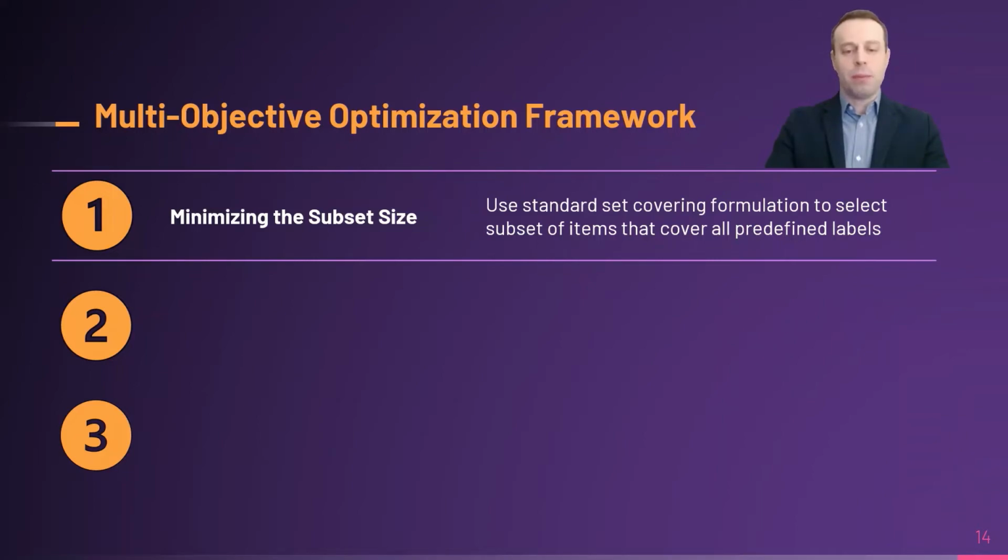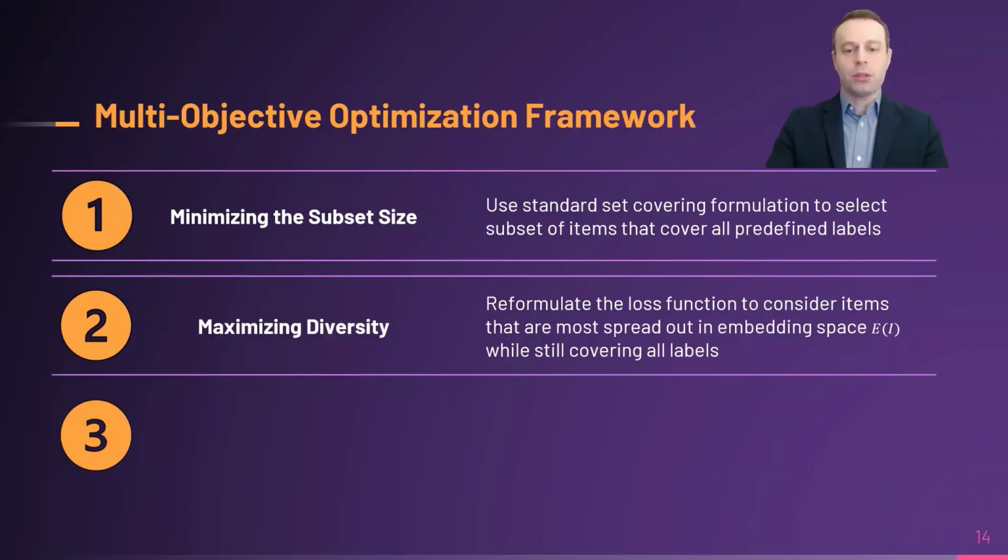However, this simple mapping from ISP to set covering does not take diversity into account. For that purpose, we turn to latent representation of items. And how do we do that? In step number 2, we change the loss function to also incorporate the diversity cost. In other words, we are interested in a subset of items that cover all the labels, but also far away from each other in the latent space to increase diversity.